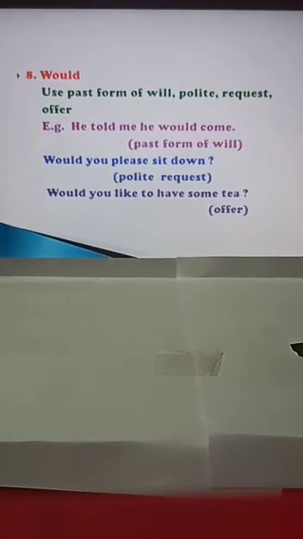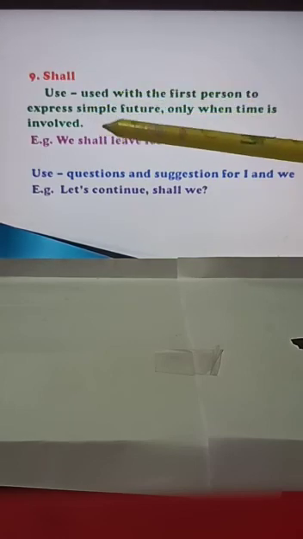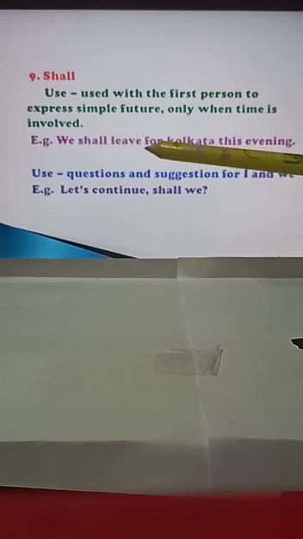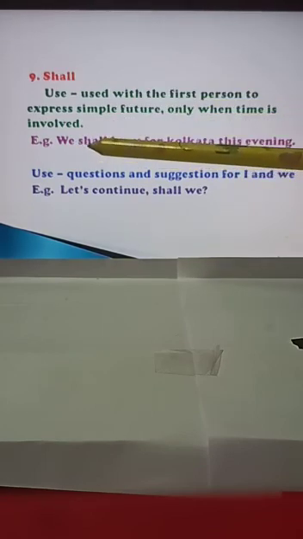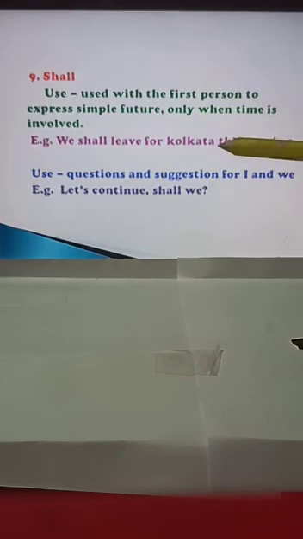Okay. Next, now use of shall. Where do we use shall? Shall is used with the first person to express simple future, the way we were doing with will also. Same way, only when time is involved. See, we shall leave for Kolkata this evening. This is the future tense and this is a timing also. We shall leave for Kolkata this evening. Surely they are leaving this evening. This is a future action.